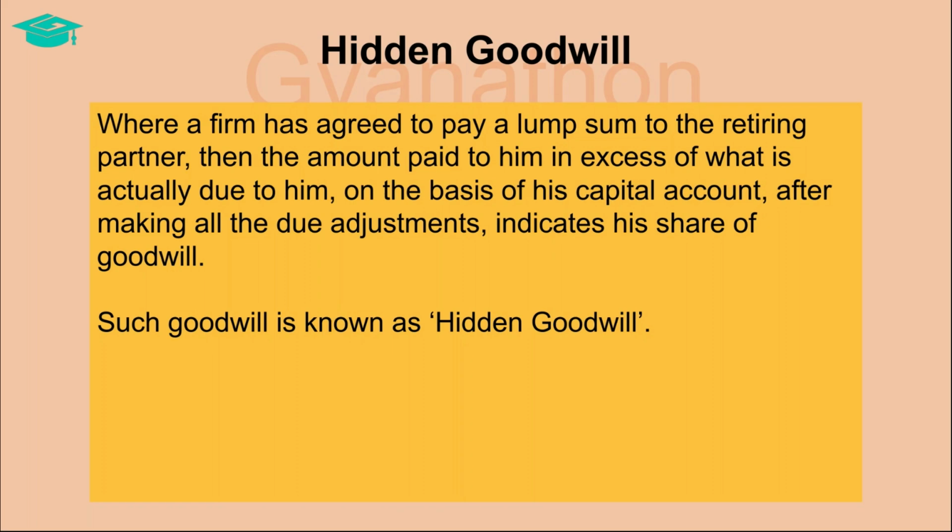Next, we come to hidden goodwill. A firm has to pay the retiring partner an amount which is calculated after making all the adjustments. When a firm pays an amount to the retiring partner which is in excess of what is actually due to him on retirement from the firm, then such excess amount is the hidden goodwill.